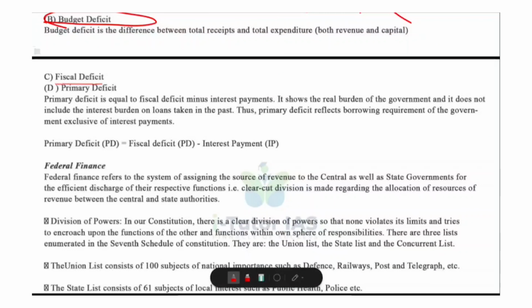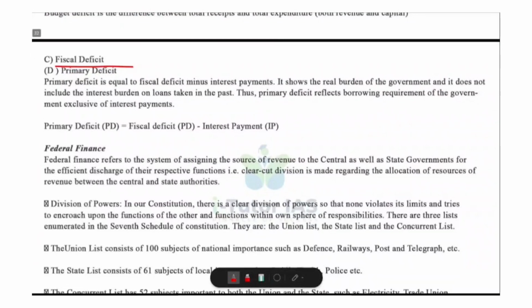Then fiscal deficit. Fiscal deficit is the excess of total expenditure over total non-borrowed receipt. It measures how much the government needs to borrow, and the formula is fiscal deficit is equal to total expenditure minus revenue receipts plus non-debt capital receipts, where non-debt capital receipts is equal to recovery of loans plus disinvestment proceeds. And what is the implication here? It shows total borrowing requirements of the government. Then it indicates pressure on future generation, and also it is the main indicator of financial health.